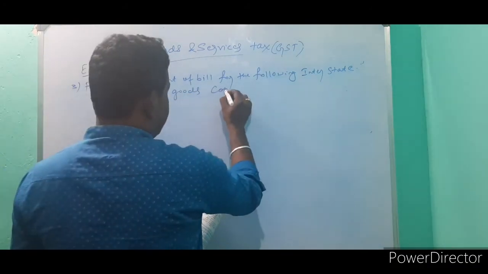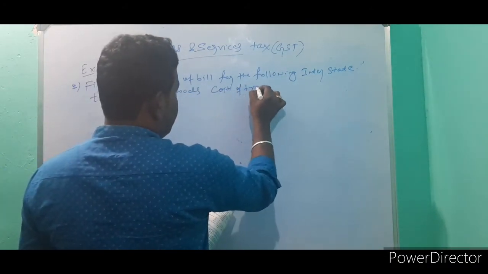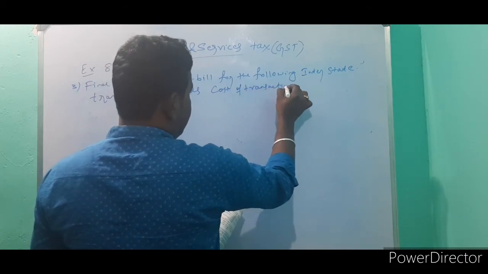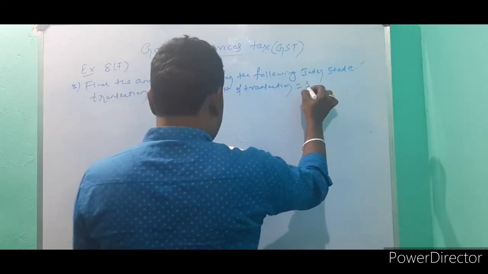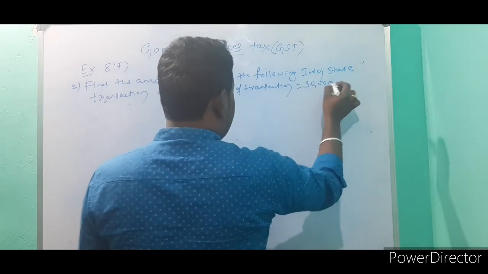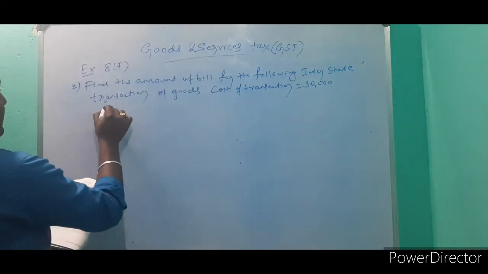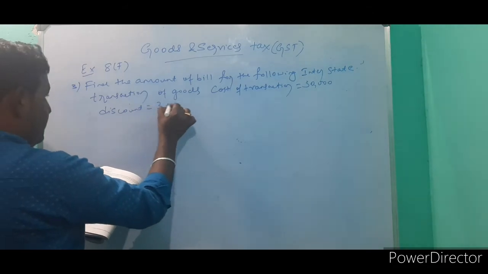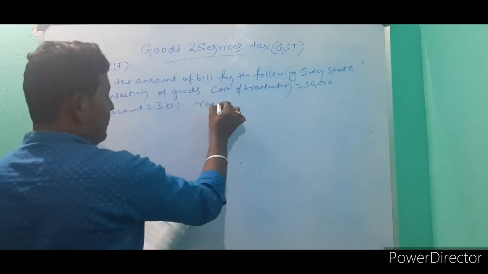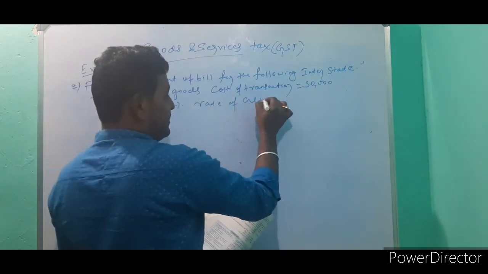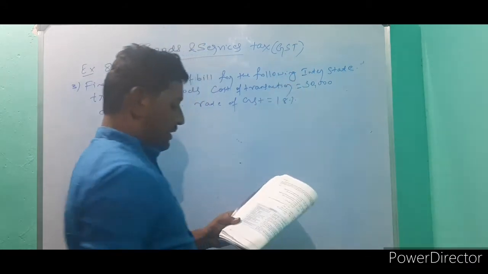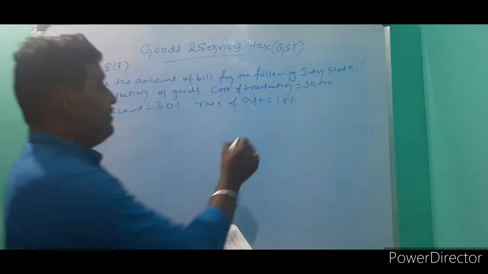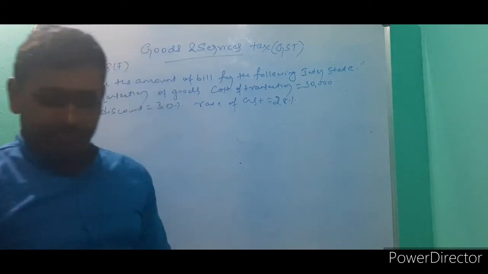Cost of transaction is equal to 30,000 and discount is 30%. Rate of GST is equal to 28%. Sorry, 28% they are given.